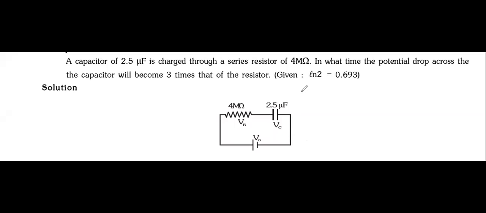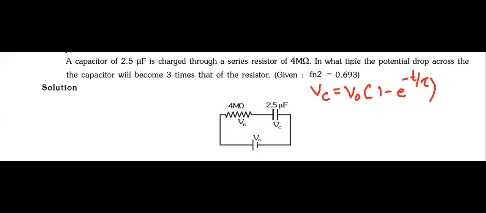Okay? Pay attention. First of all, we know the voltage across the capacitor is equal to V naught bracket 1 minus e to the power minus t by tau. Yes or no? Yes or yes, correct. That is the correct answer. Okay? Yes or no?